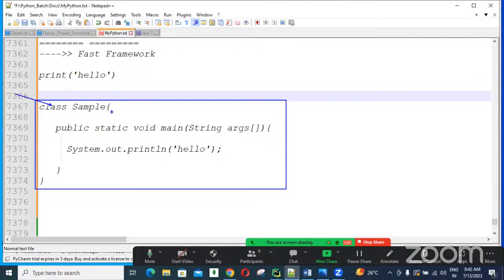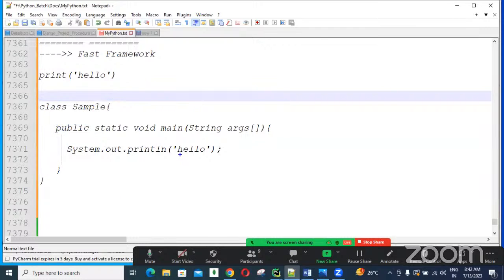See, guys, in Java, you need to write all these terminologies. Here class has a meaning, the class name has a meaning and rules. Here we can use public, private, protected, like so many. If we use public, what will happen? Private, what will happen? Protected, what will happen? We need to know the concept first of all. Here also several things we can use. So data types, several things we can use. And what is System, what is println, what is the use of this. If you know all these things, then we can display the hello message.